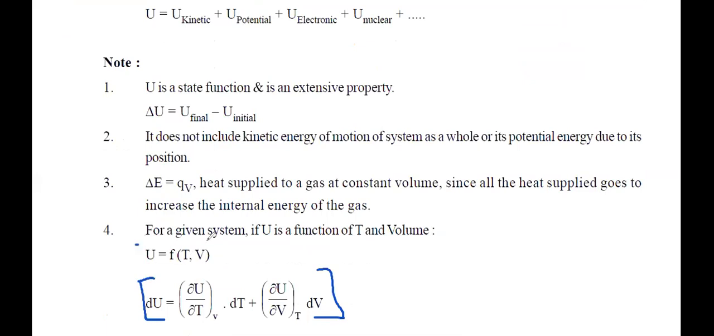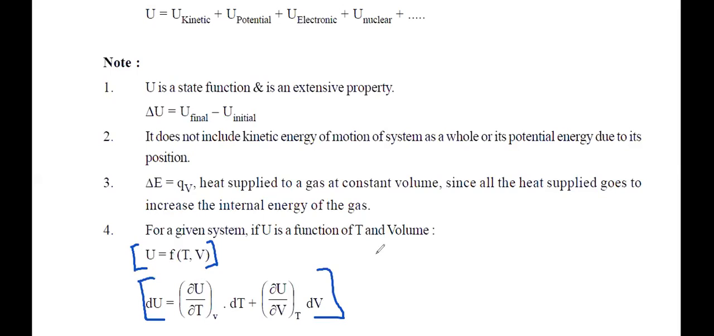Can you tell me what is the formula? What is the meaning of this? You have studied maths, right? So what's the meaning of this? U is equal to f(T, V). What's the meaning of this? Anyone? It's a function of temperature and volume, as simple as that, na? Right? U is a function of temperature and volume.